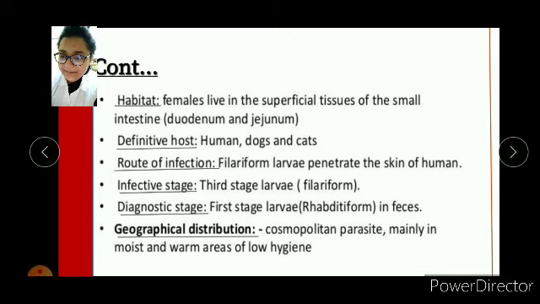There is some information about it. That is a habitat. Female lives in the superficial tissues of the small intestine, that is duodenum and jejunum. Definitive host is humans, dogs and cats. Route of infection, that is filariform larva penetrate the skin of human. Infective stage, third stage larva, filariform. Diagnostic stage, that is first stage larva, that is rhabditiform in feces, and geographical distribution, that is cosmopolitan parasite, mainly in moist and warm areas of low hygiene.